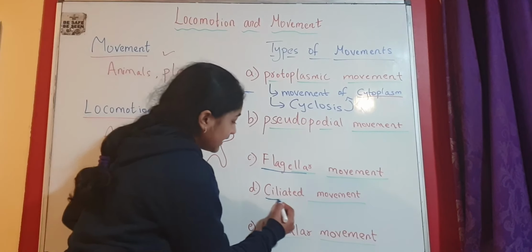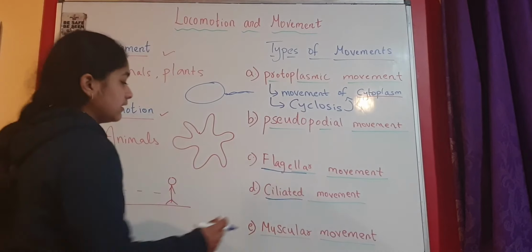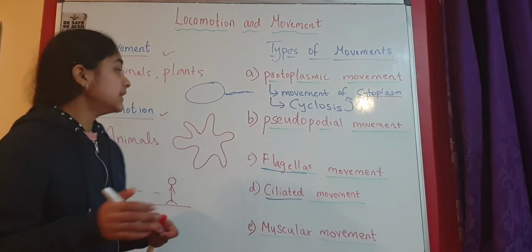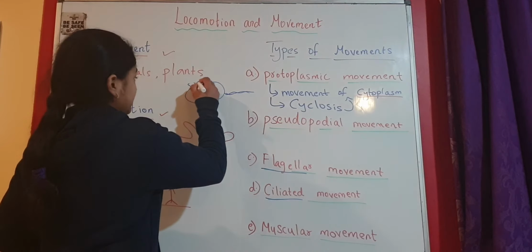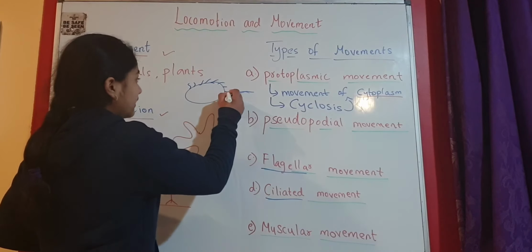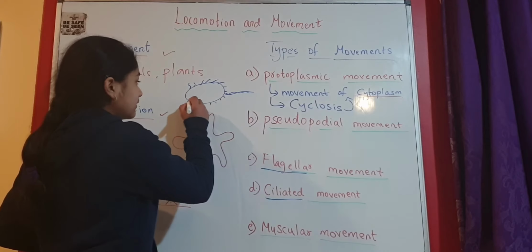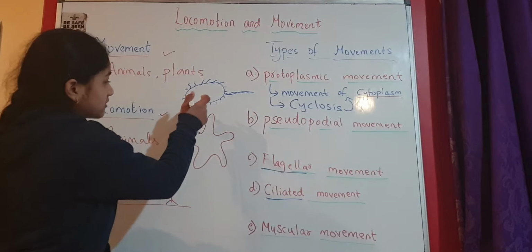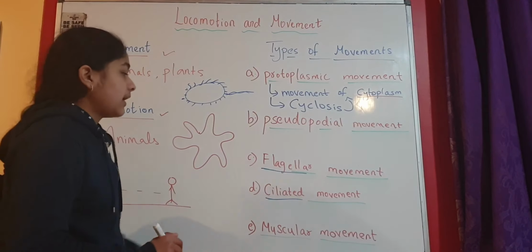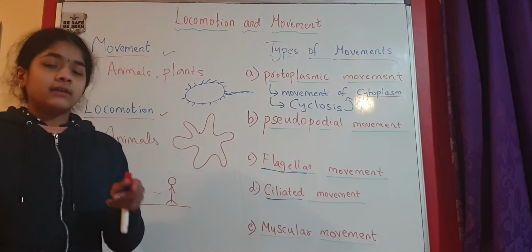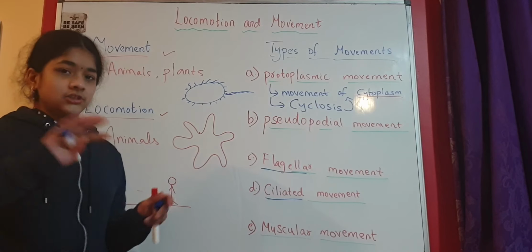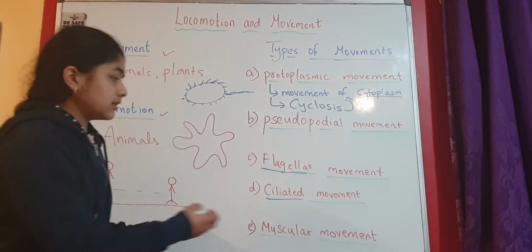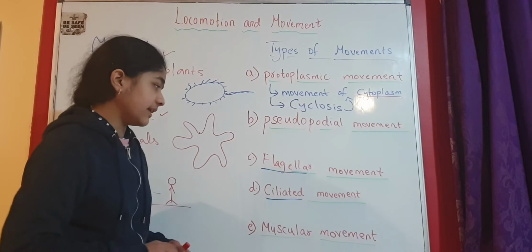Next is called ciliated movement. As the name suggests, here we have the movement with the help of cilia. Cilia are little thin thread-like structures. They help in movement and in moving substances over the tissue or the cell. So this is ciliated movement, the movement with the help of cilia.